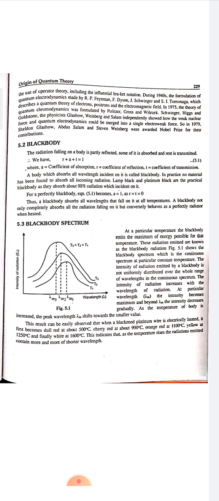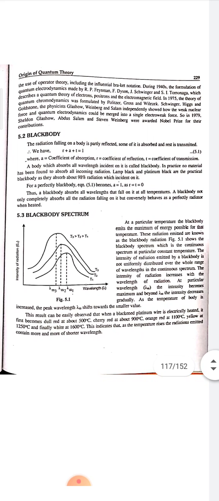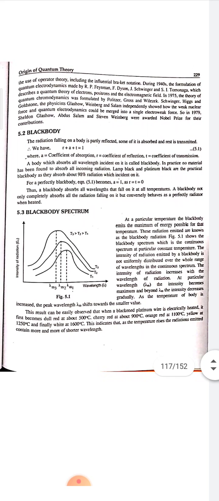Now we have to talk about the black body. A body where the radiation falling on it is partly reflected, some of it is absorbed and the rest is transmitted. Therefore, we have R plus A plus T is equal to 1, where A is the coefficient of absorption, R is the coefficient of reflection, and T is the coefficient of transmission. A body which absorbs all wavelengths incident on it is called a black body.